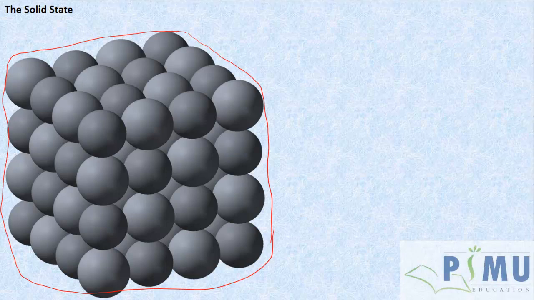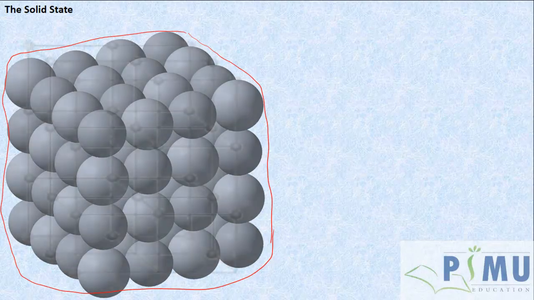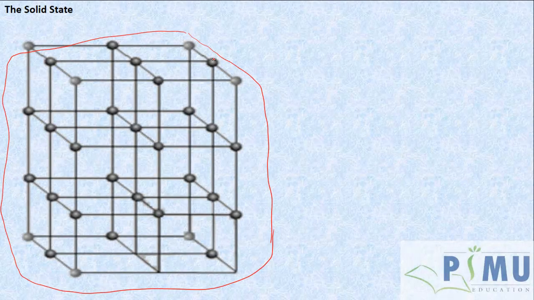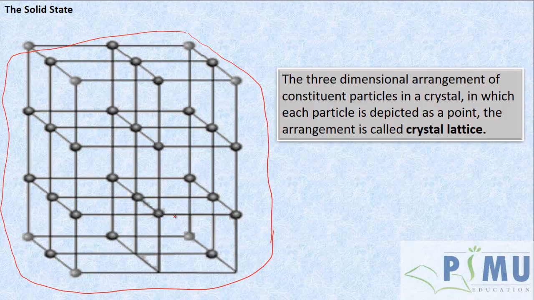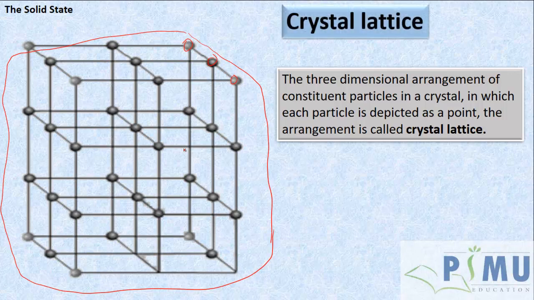For our understanding purpose, let me show this crystal lattice like this. This is the crystal lattice, the three-dimensional arrangement of the constituent particles in a crystal, in which each particle is depicted as a point. This arrangement is called crystal lattice.